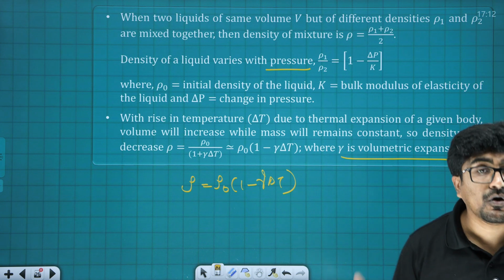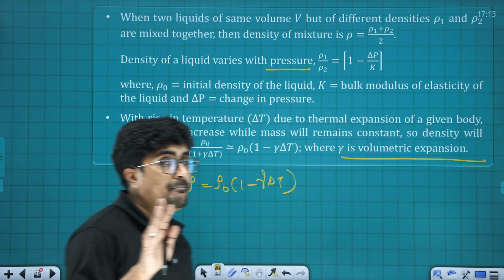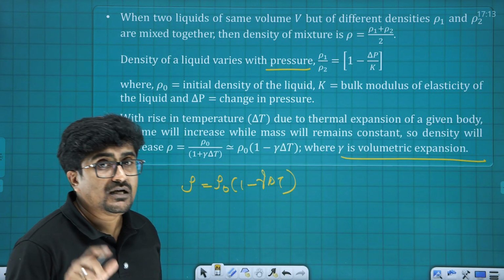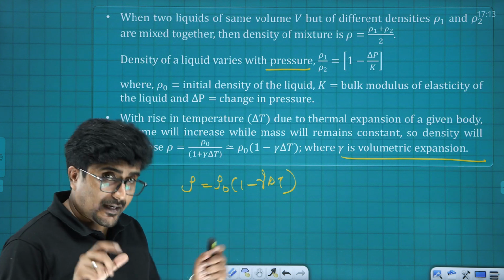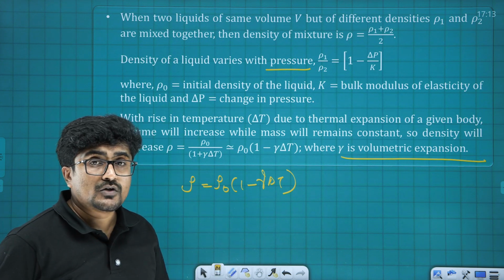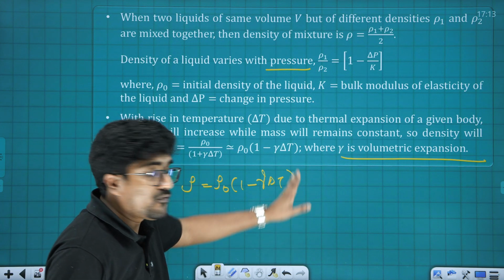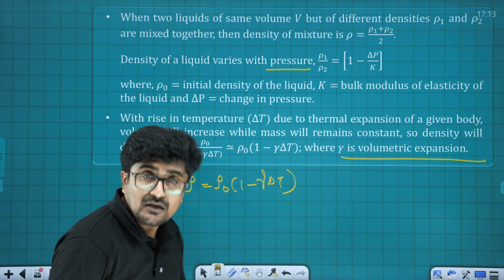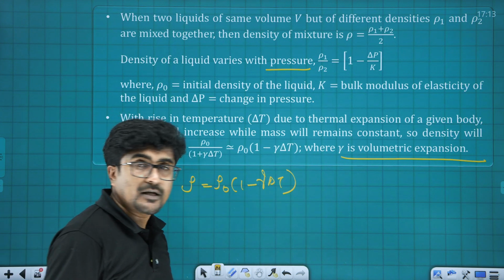I repeat, coefficient of volumetric expansion. Don't compare this with gamma equals Cp by Cv. This is like coefficient of linear expansion, coefficient of superficial expansion, as well as coefficient of volume expansion. So here gamma is coefficient of volume expansion only.